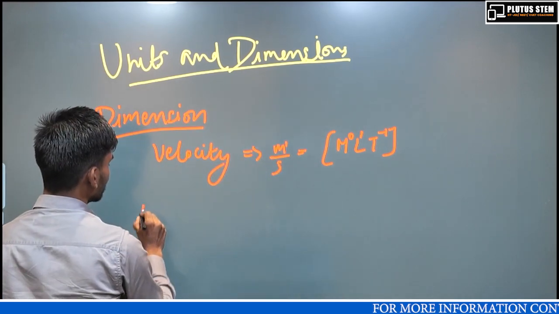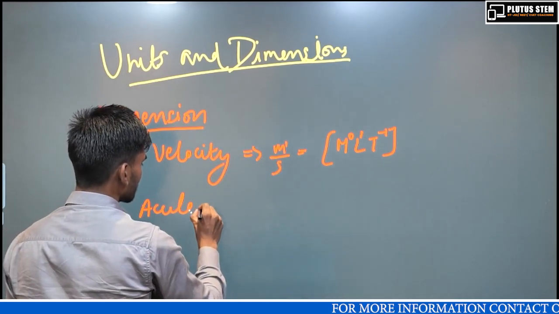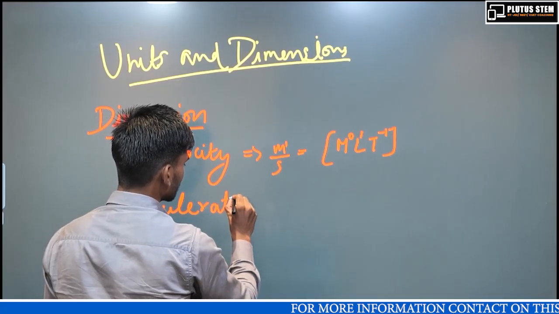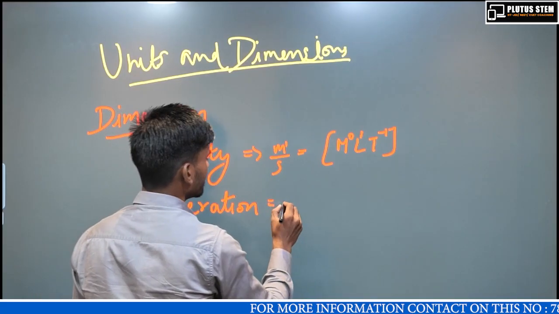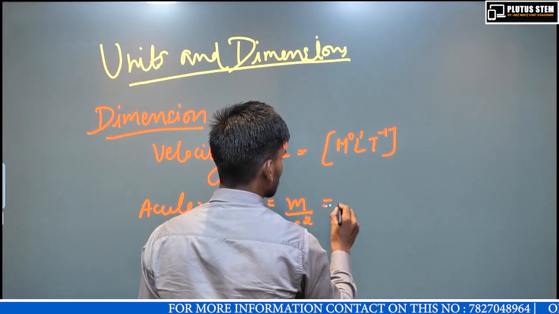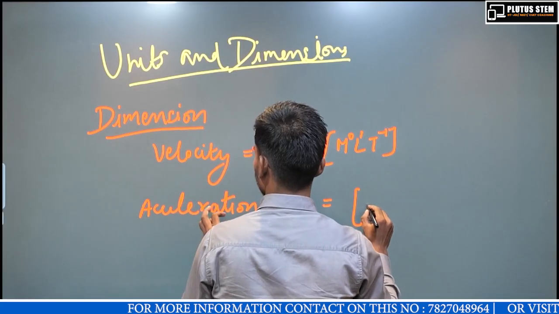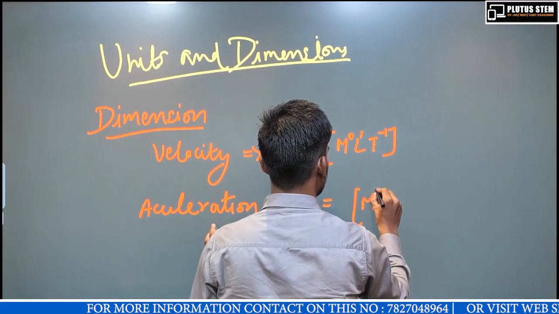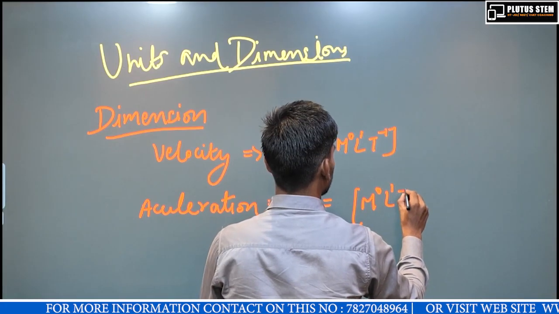The dimension of acceleration: the unit is meter per second square, so the dimension is M to the power 0, L to the power 1, T to the power minus 2.